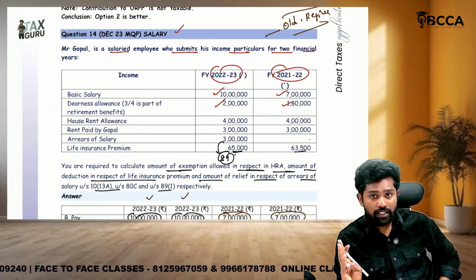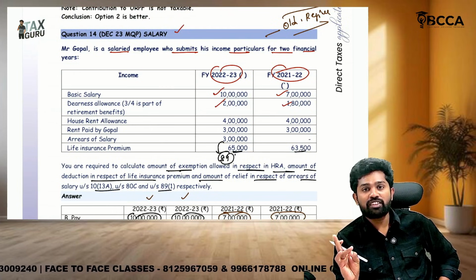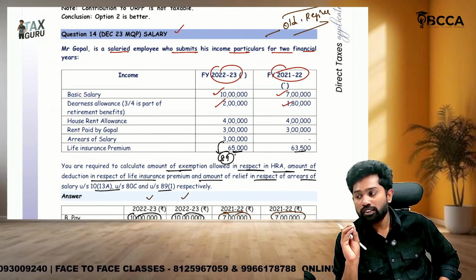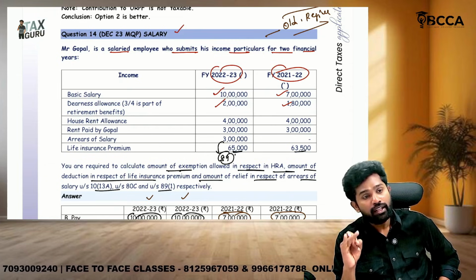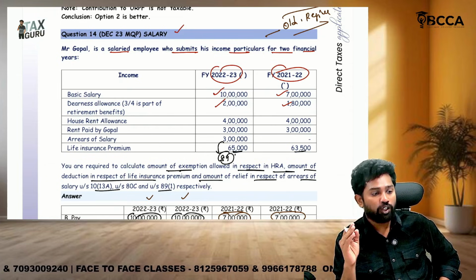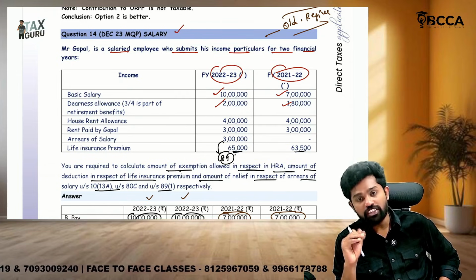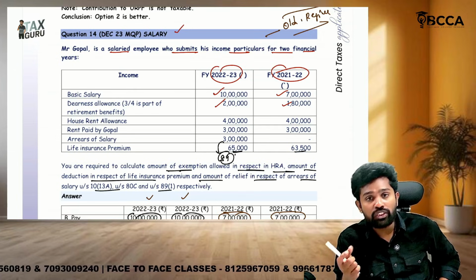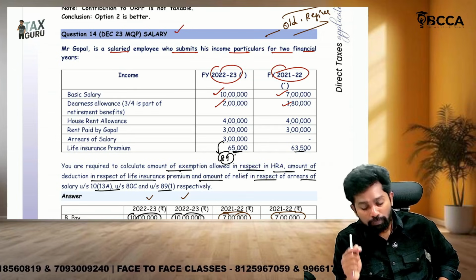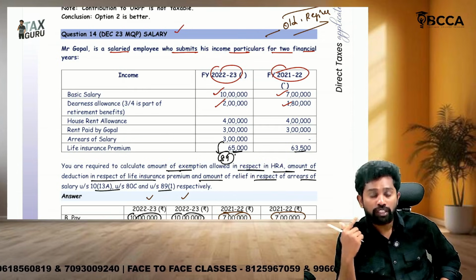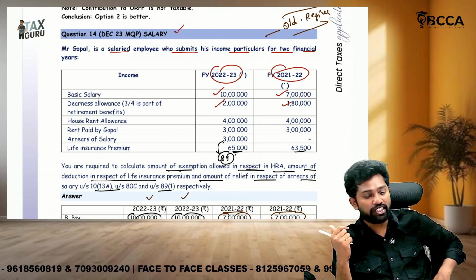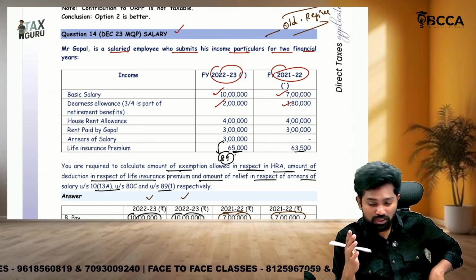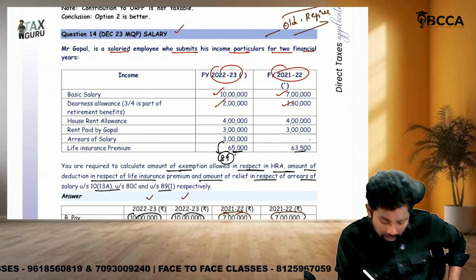Actual HRA, rent paid minus 10% of salary, or 40% of salary, whichever is lower. Out of these three, whichever is lower is given as exemption. Then salary definition for the purpose of HRA. Salary means basic plus DA forming part of retirement benefits plus commission paid as a fixed percentage of turnover. Here commission is not there. We are having only basic plus DA.